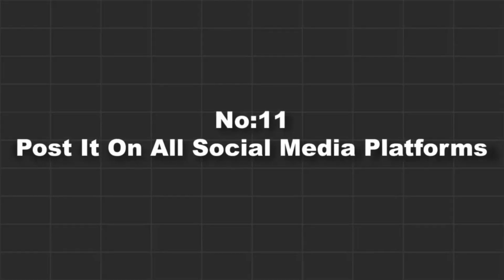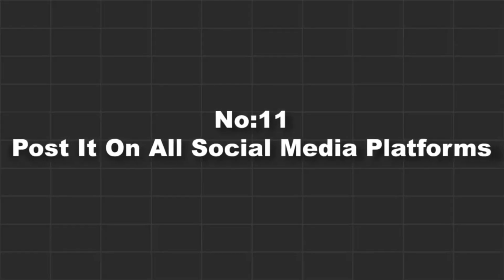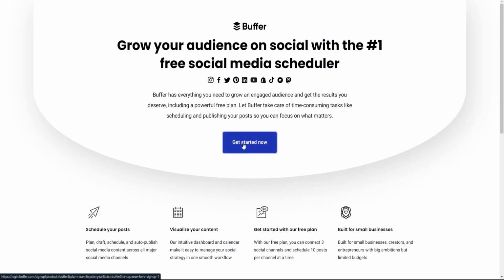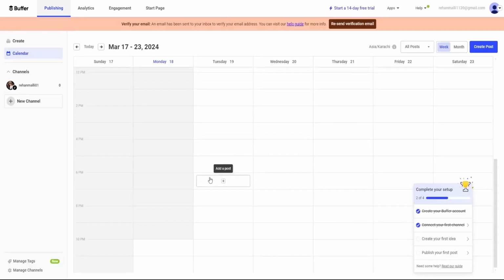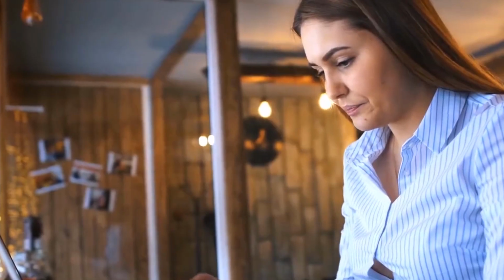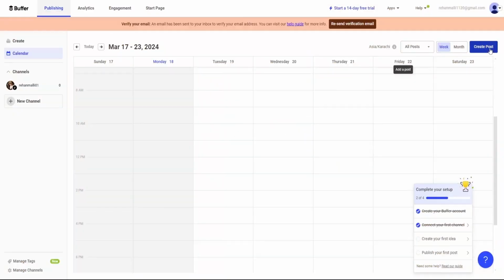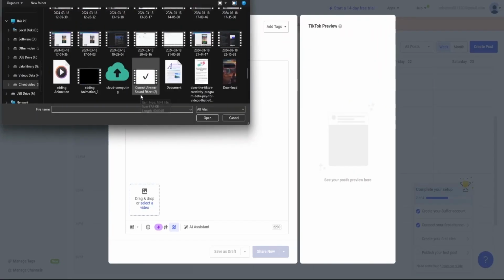Finally, you need to share your video across all social media platforms. Let me introduce you to an amazing tool called Buffer. It's like a magic wand for content creators. With Buffer, you can schedule when your videos will be posted on all your social media accounts. You can even manage your TikTok account alongside 3 or 4 other accounts simultaneously. This is especially useful if you're creating numerous videos with AI.